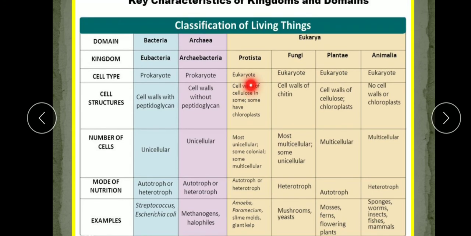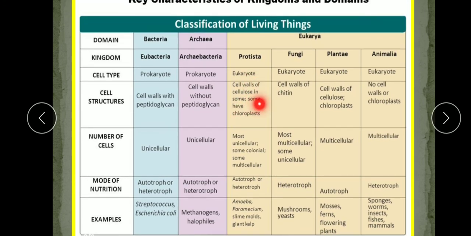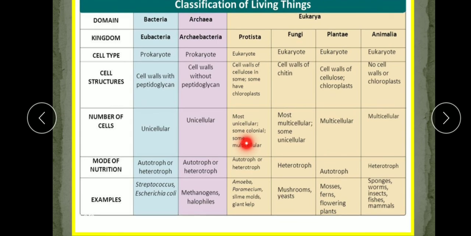So somewhere the cell wall is present, and some other organisms don't have it. Now number of cells: bacteria are unicellular, archaea unicellular, but eukarya are unicellular and multicellular both, because Protista are mostly unicellular, and fungi mostly multicellular, some are unicellular, while Plantae and Animalia are multicellular.